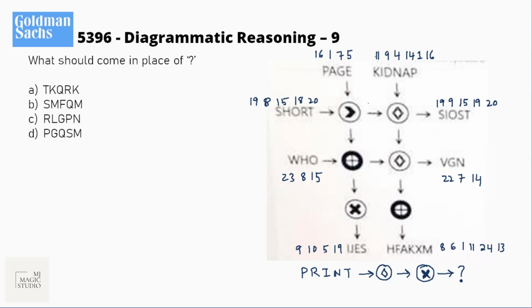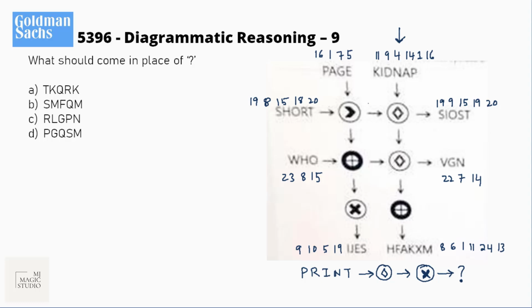So from 11 I'm getting 8, that is minus 3. From 9 to 6, minus 3. 16 to 13, minus 3. So this column's net effect is minus 3, and these two operators are coming 2 times, and then we have this plus operator. 19 here becomes 19, 8 becomes 9, plus 1, 15 becomes 15, 18 becomes plus 1, 20 becomes 20. Okay, 23 becomes 22, minus 1, 8 is minus 1, 15 is minus 1.